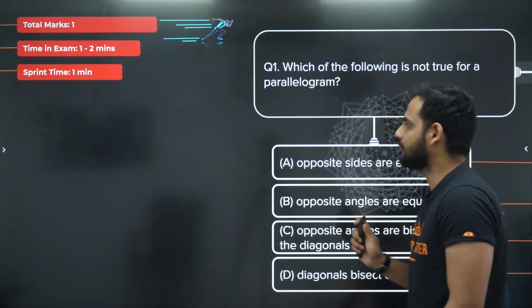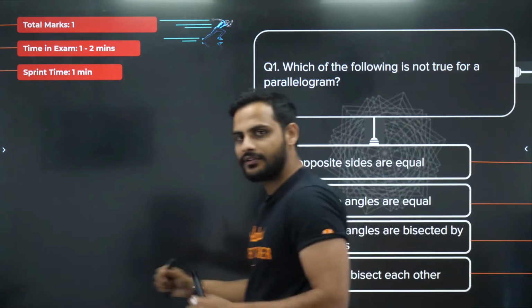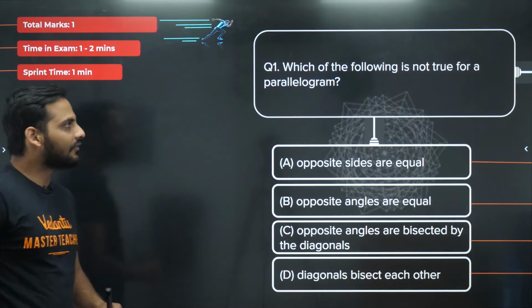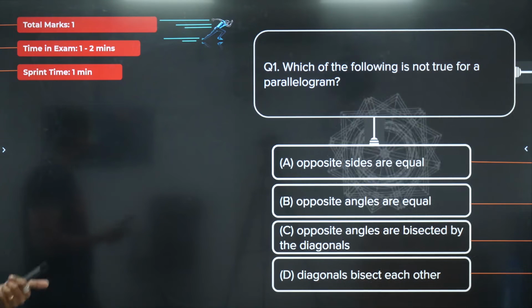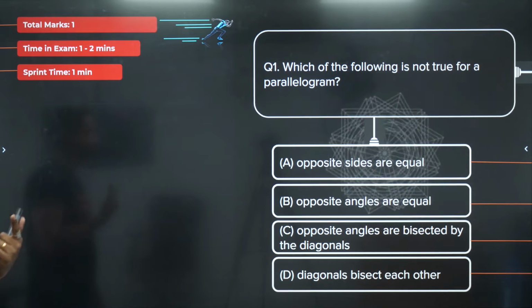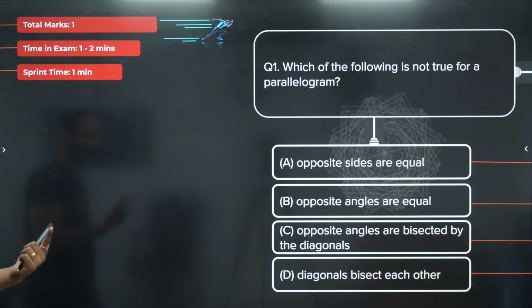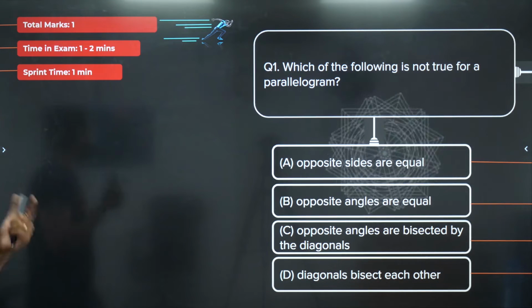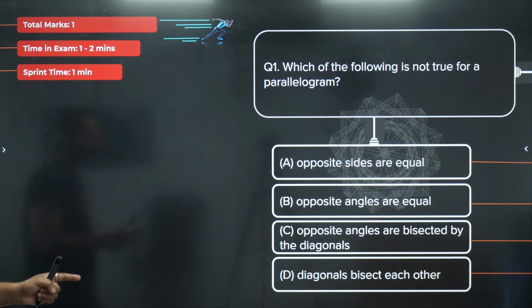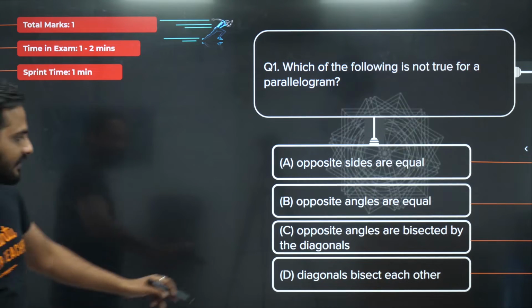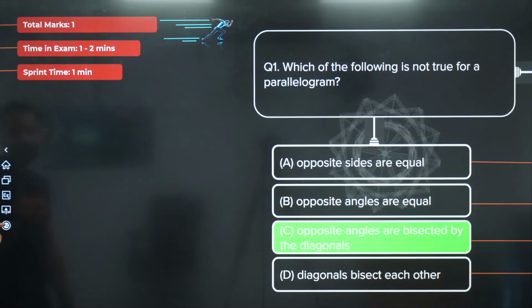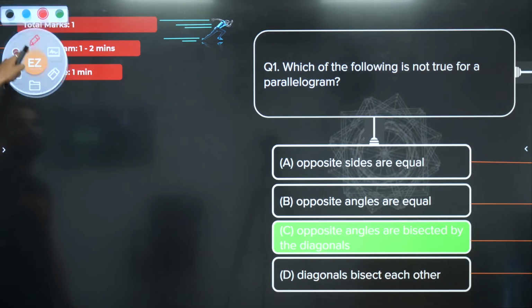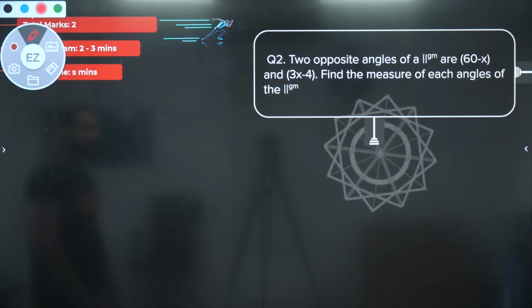Okay, chalo. Now bachcho, we'll be looking at the questions. So first starts with the very easy questions. Which of the following is not true for a parallelogram? Opposite sides are equal? Yes. Opposite angles are equal? Yes. Opposite angles are bisected by the diagonals? No. It feels like yes, but no. Diagonals bisect each other? Yes. So which is the correct answer? Option C. Option C is not true for a parallelogram. Let's move to the next question.